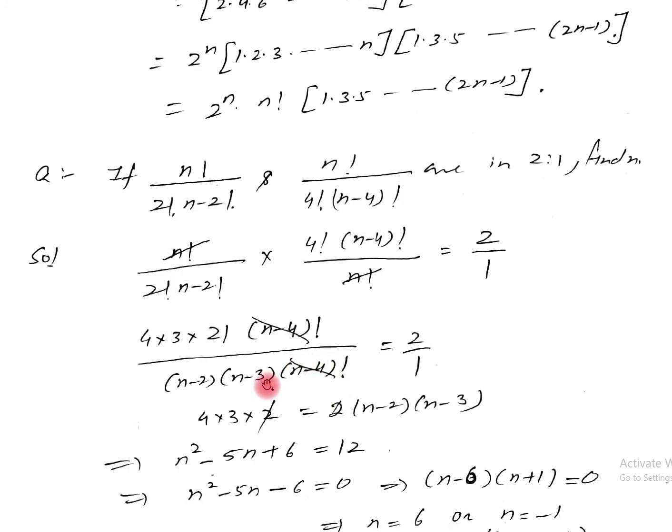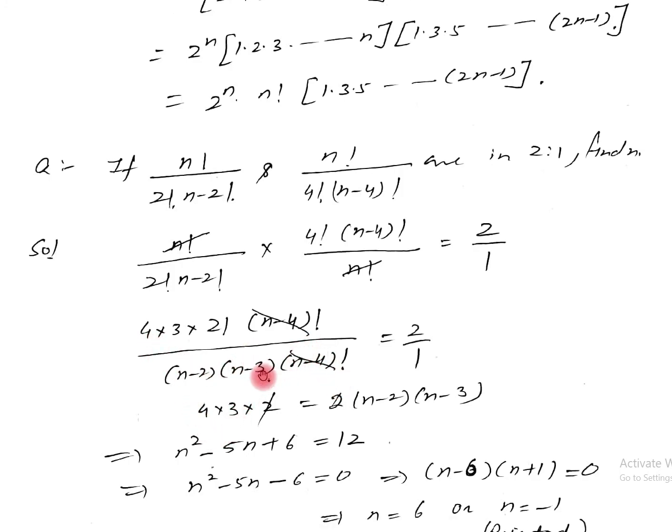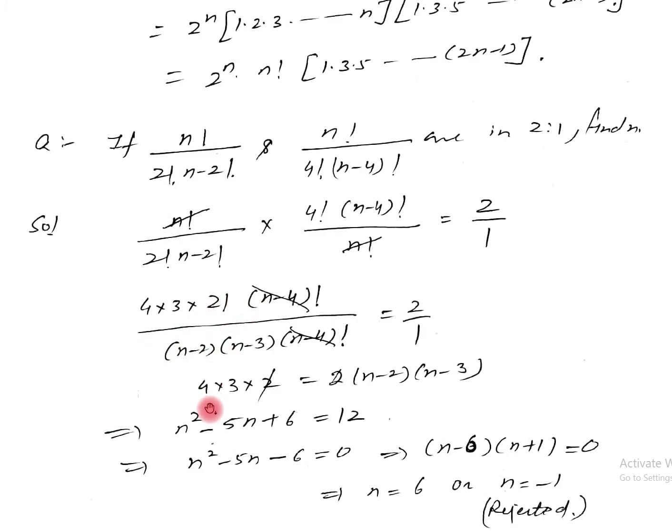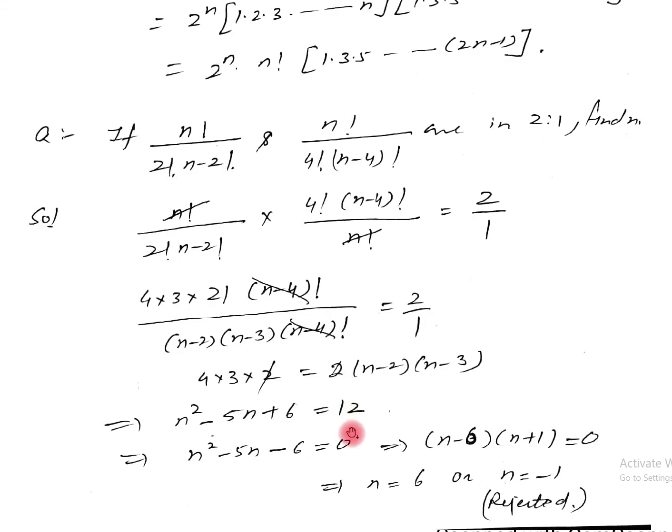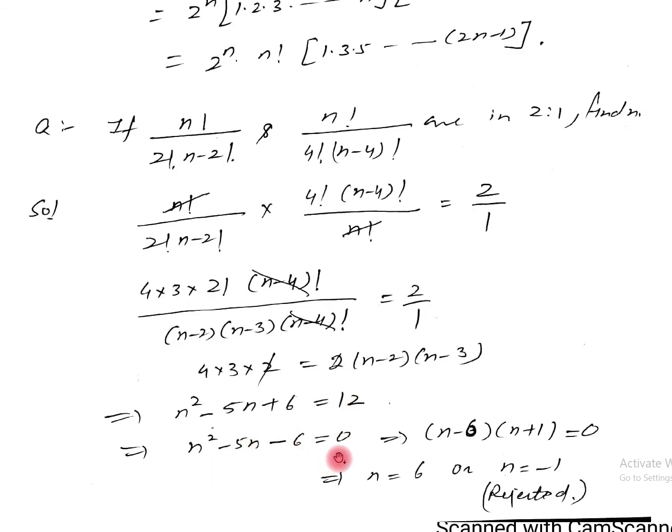So simplifying this, we get a quadratic equation. Simplifying this quadratic equation and factoring it, we get (n minus 6) into (n plus 1) equal to 0. Either n equal to 6 or n equal to minus 1. But n cannot be negative. Therefore, n equal to 6.